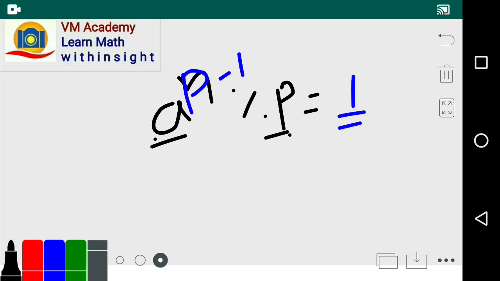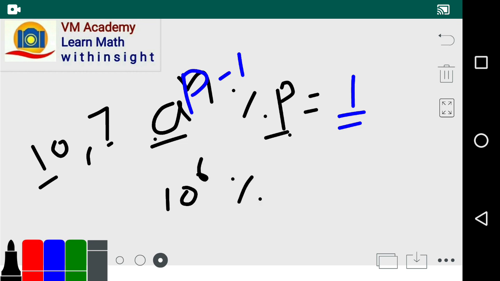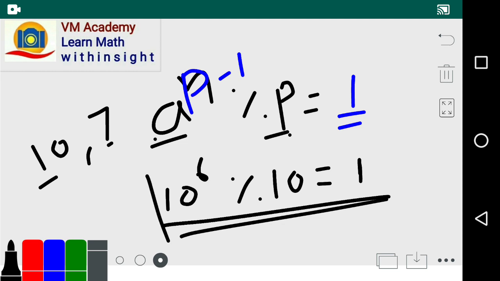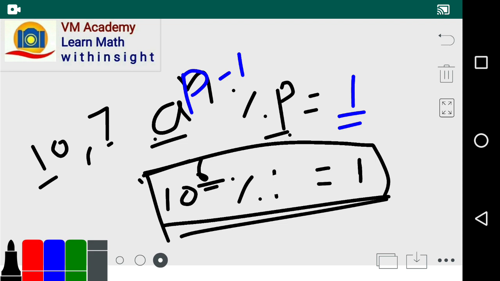So 10 and 7 are co-prime to each other, so we can say 10 raised to 7 minus 1, that is 6, mod 7 is going to be 1, friends. And what is meant by this?